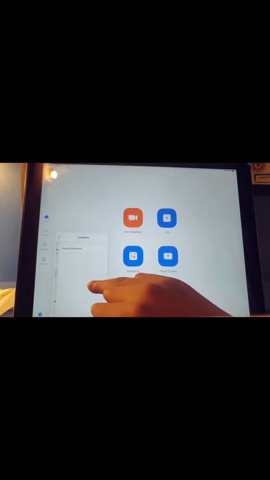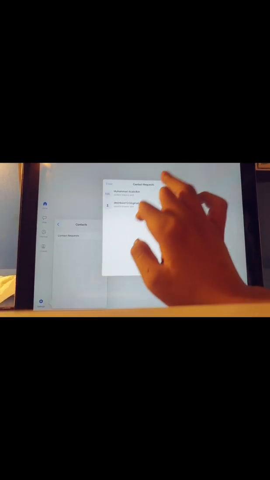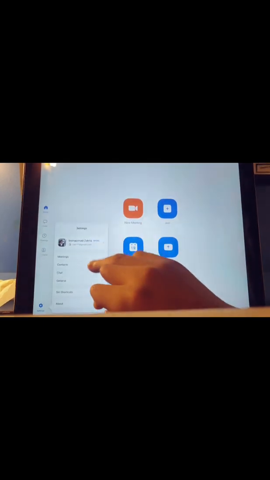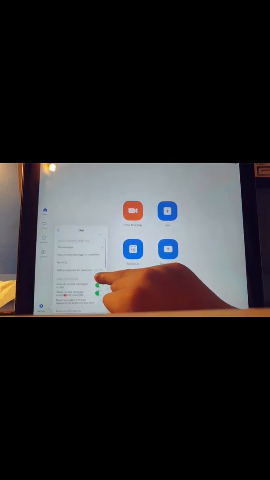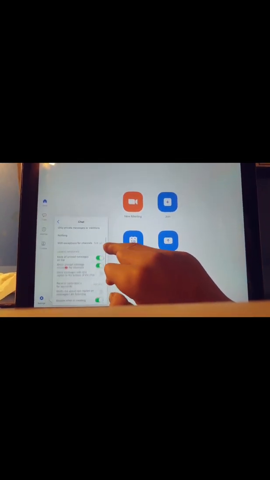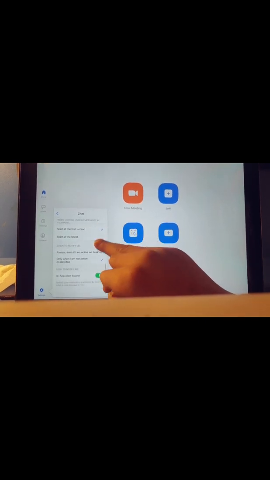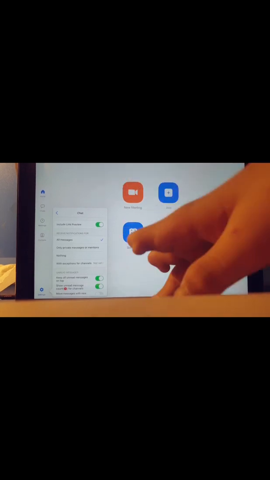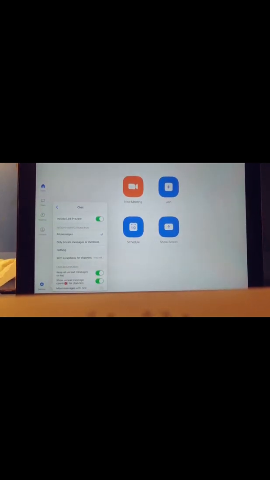In contacts, you have contact requests. I don't have any requests, so let's go back. In chat, you have all messages and only private messages. You can see that these are the options. This is your choice, whichever you want.